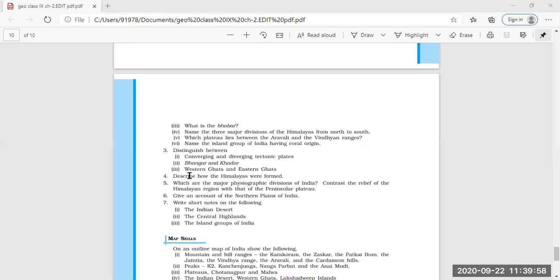Now the third major distinction between converging and diverging is converging plates cause folding. That means it is a type of structure called folding, whereas the diverging plate cause cracks or fractures on earth crust. Clear? So these are the three major distinctions between converging and diverging plate.